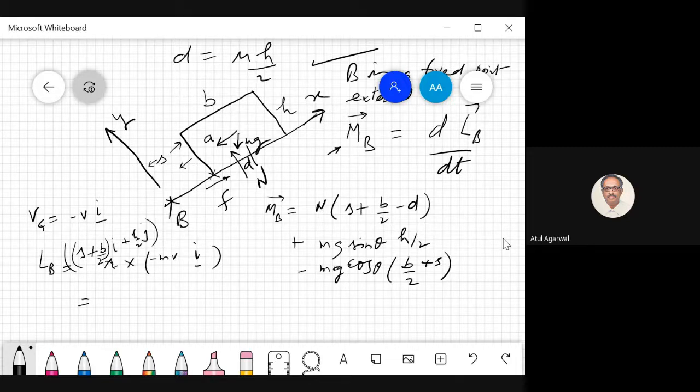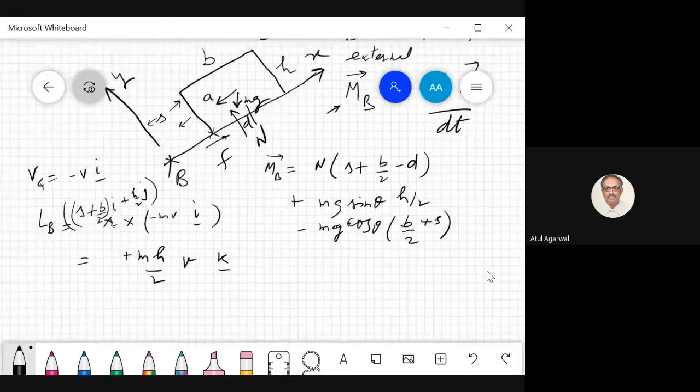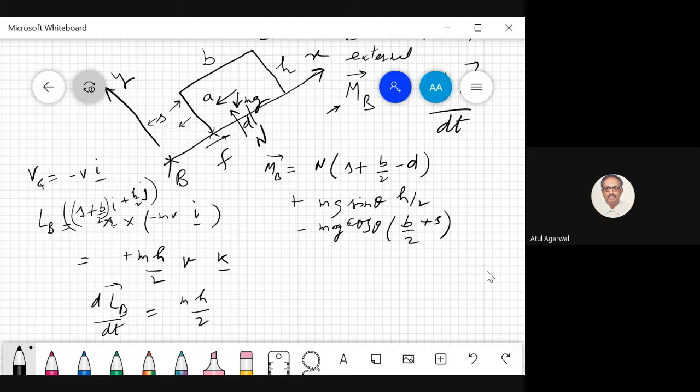So I simply get j cross i is minus k, minus m h by 2 velocity. Is it all right? h by 2 into mv, it's a plus sign. So this is my angular momentum of the body about point B. If I take the time derivative of this angular momentum, mh by 2 dv by dt.